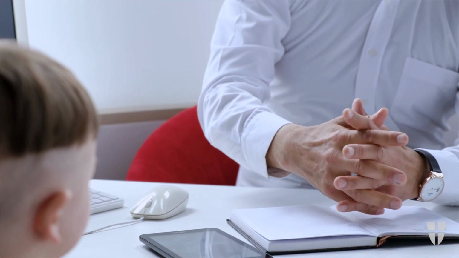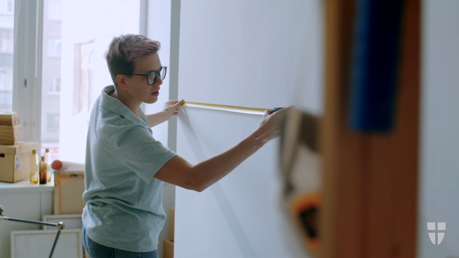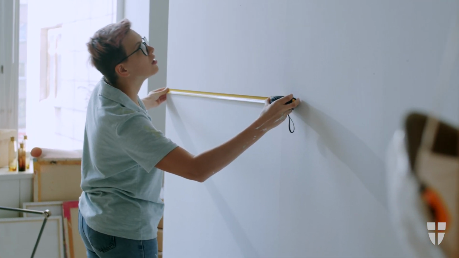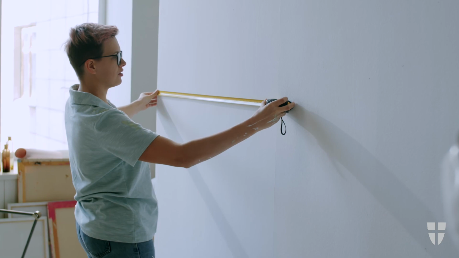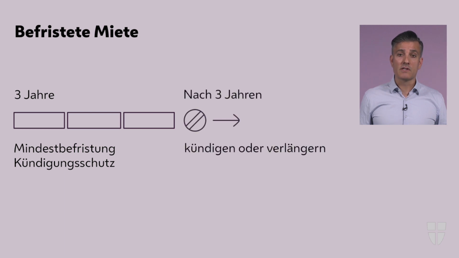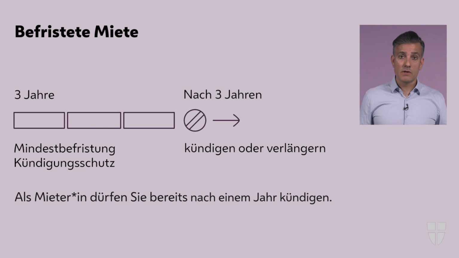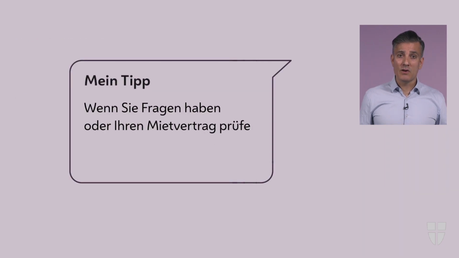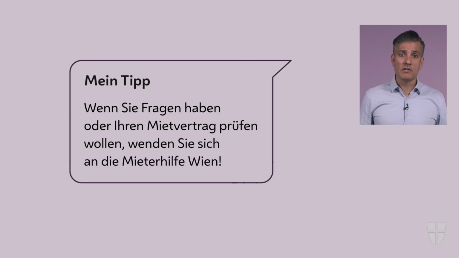Whether your apartment leasing is temporary or permanent has an impact on the final price. Fixed-term apartments are usually cheaper. The minimum term is 3 years. At the end of the term, the owner may terminate or extend the lease. In most cases, fixed-term lease agreements can be extended as often as desired. As a tenant, you may terminate the lease agreement after 1 year. My tip: if you have any questions and would like to have your lease agreement checked, contact Mieterhilfe Wien.